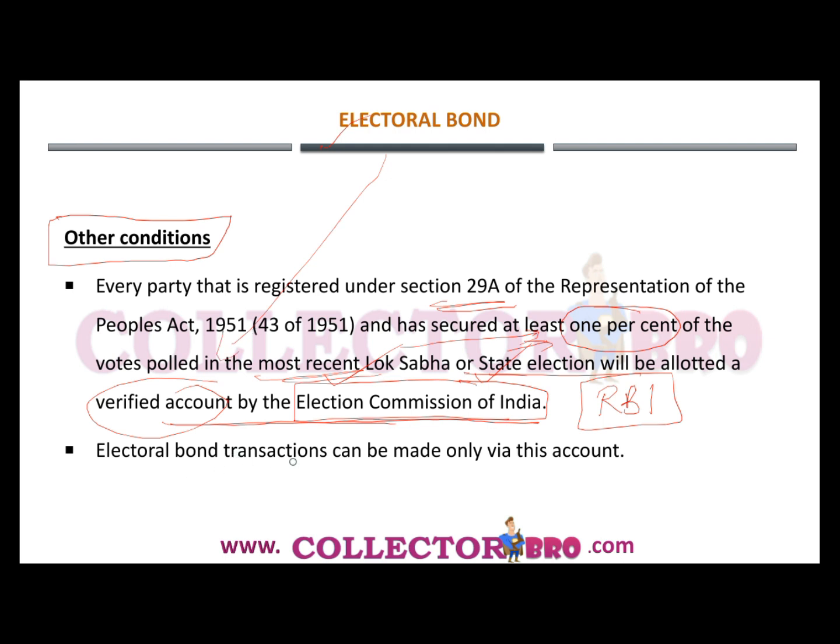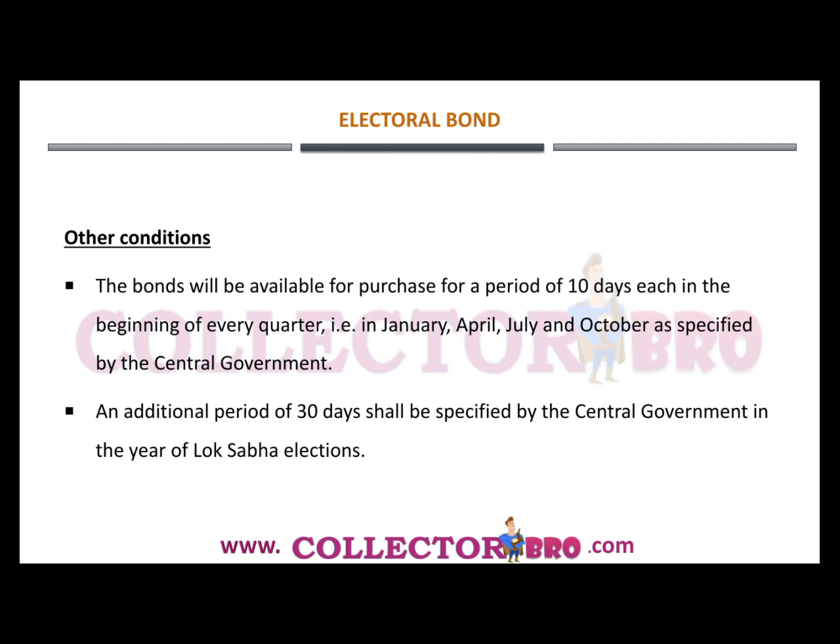Then the electoral bond transactions can be made only via this account. And further, the bond will be available for purchase for a period of 10 days each in the beginning of every quarter, that is, January, April, July and October, for 10 days. An additional period of 30 days shall be specified only during the time of the Lok Sabha election.